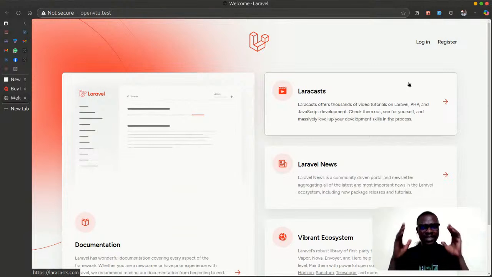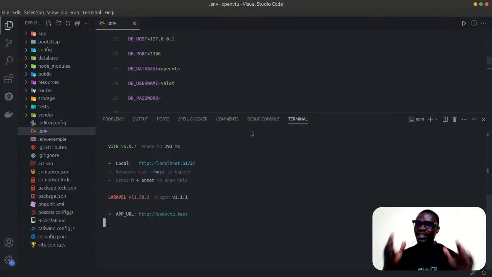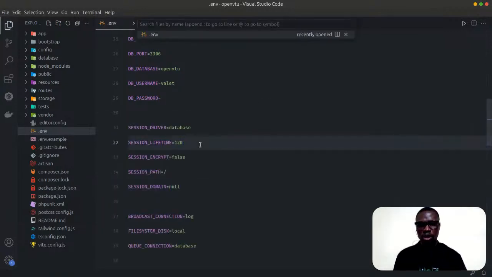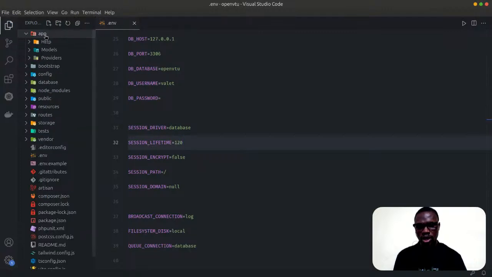So we are building Open VTU, a website that enables you to sell and buy airtime, do bulk SMS, and all of that. So now, the next thing I want to do is let's try to clear off some Laravel default here. Let me show you some things around. For those of you that are new to Laravel, this app folder is the one that contains your application logic, your model, your controller, your policy, your service providers, and everything. So don't worry, we'll play more about that as we proceed.